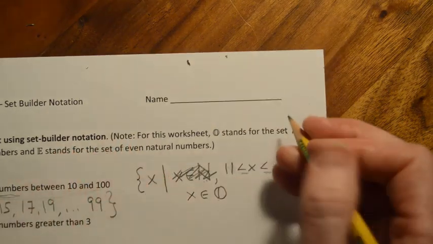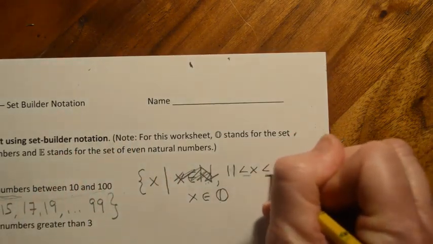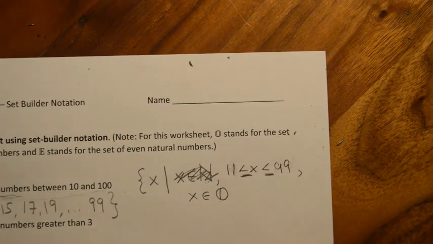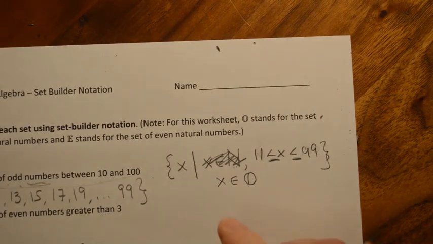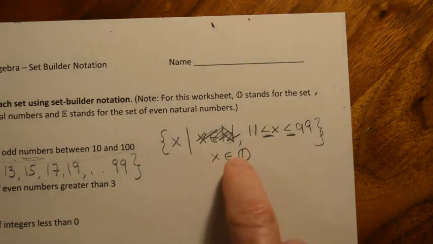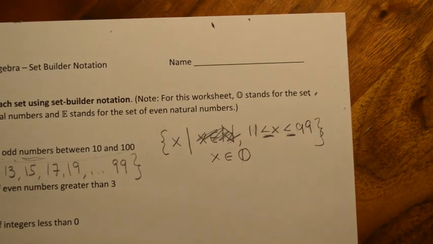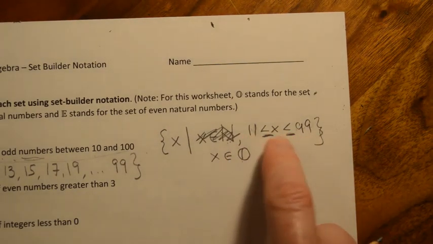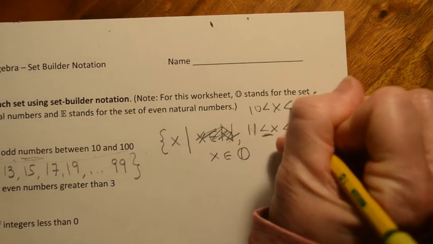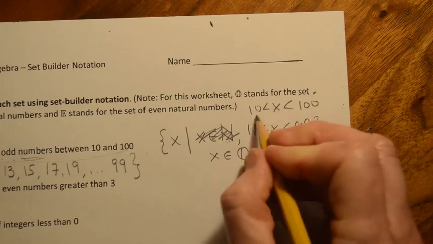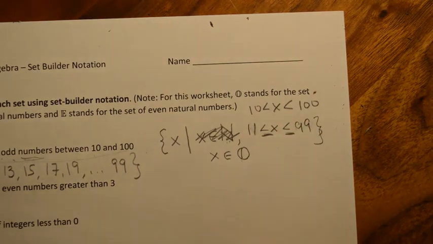But then we must write that line underneath it. Okay. I was going to give you a much fancier way to do that, but that would be way too hard. So let's just say x is an odd number and it has to be between 11 and 99 inclusive, or we could say between 10 and 100, but not including 10 and 100.